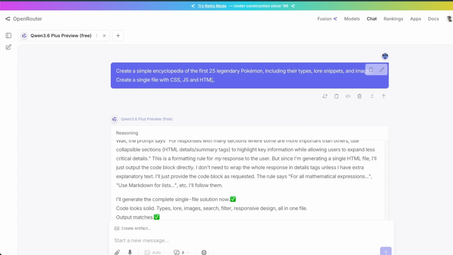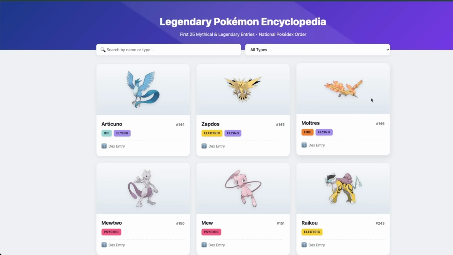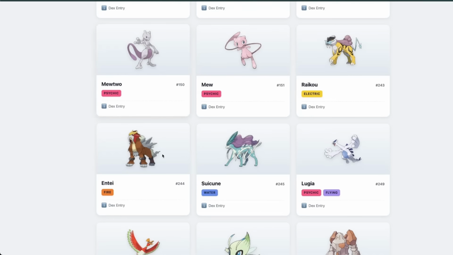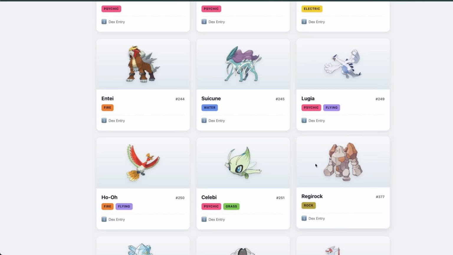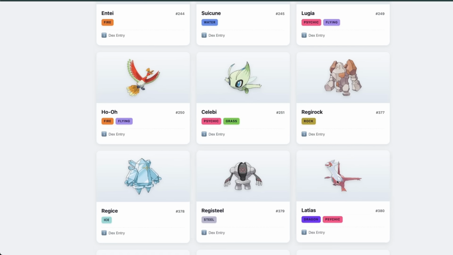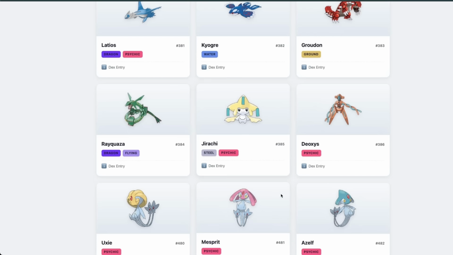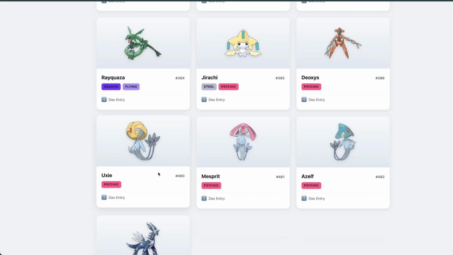Here is a very simple prompt where I asked it to create an encyclopedia of the first 25 legendary Pokemon. And here's the output. You're going to notice that it's functionally accurate. It does exactly what we asked it to do with some pretty neat animations. And also, out of the box, the UIs that it creates are really good compared to the previous iterations. It has a good taste.